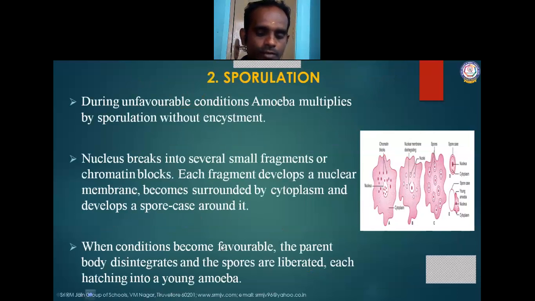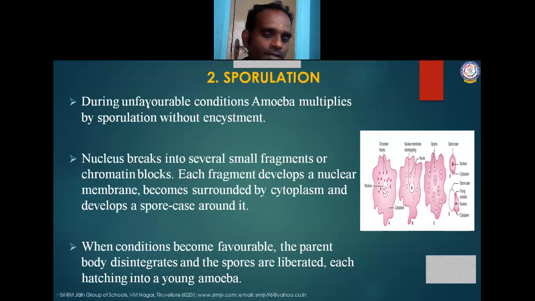Today, we are going to discuss the continuation of yesterday's class. In the previous class, we discussed what fission is, what the types of fission are, what binary fission is, what the different types of binary fission are, etc. Now, we are going to discuss the second mode of asexual reproduction, which is sporulation.